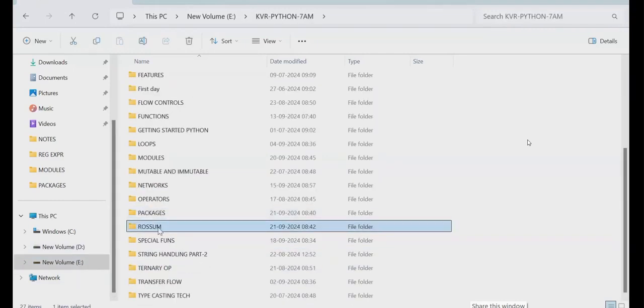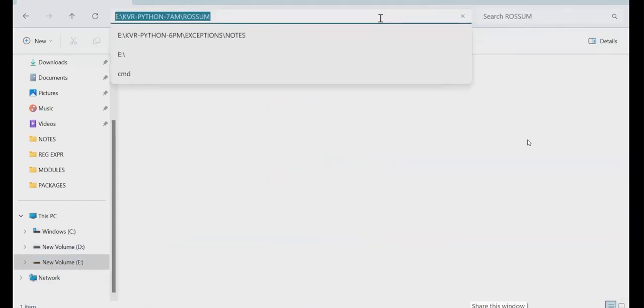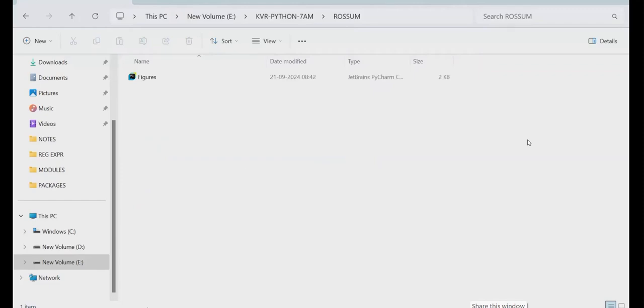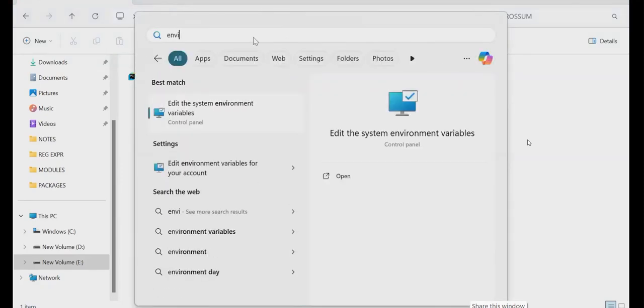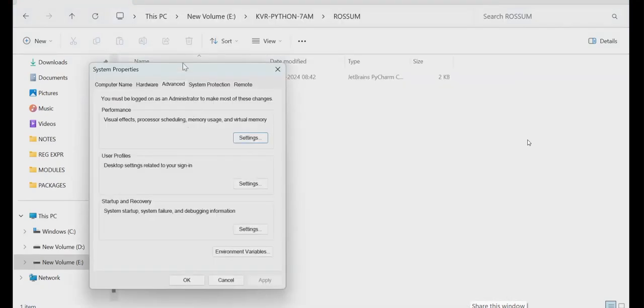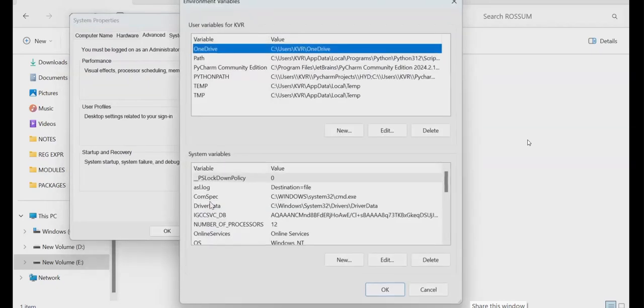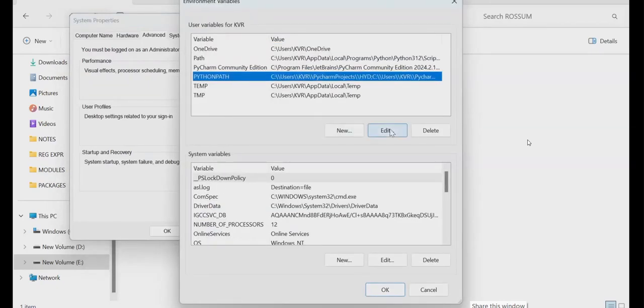Go to where? Environmental variables. Environmental variables, SEMA. Edit this. Go to where? Environmental variables. Select that. Say what? Edit. When I edit it, what will you write? Already how many paths are there? Two. What is the next one? Third one. What will you write at the end of the second one? Semicolon. But here the semicolon will not come.